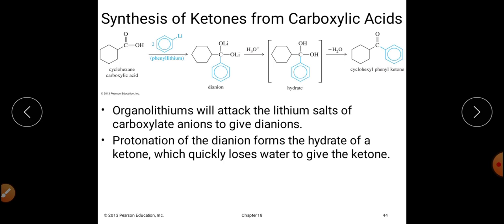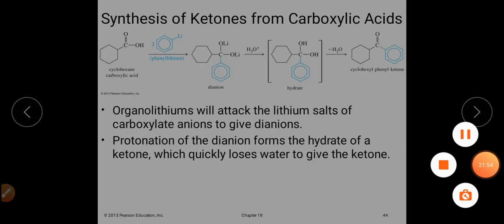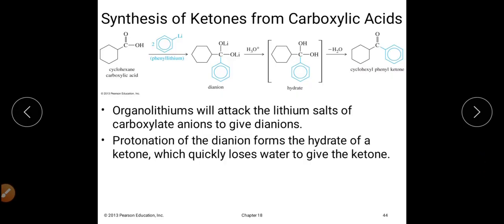For the synthesis of aromatic ketones and aromatic aldehydes, we generally use Friedel-Crafts acylation reaction, Etard reaction, Gattermann's aldehyde synthesis reaction, and finally the conversion of carboxylic acid into ketones by using the phenyllithium reagent. So that's all in today's class. Tomorrow we will discuss some more methods of preparation of aldehydes and ketones.